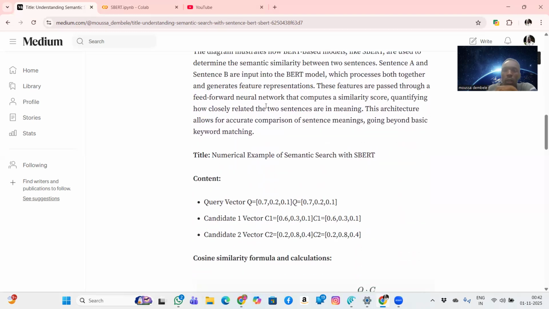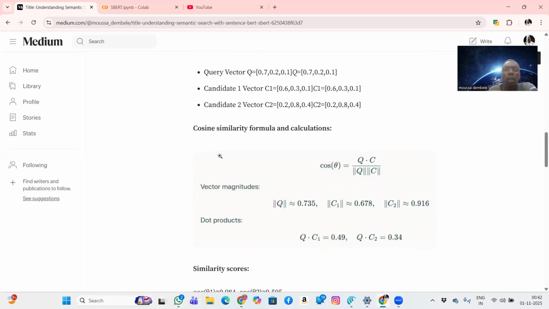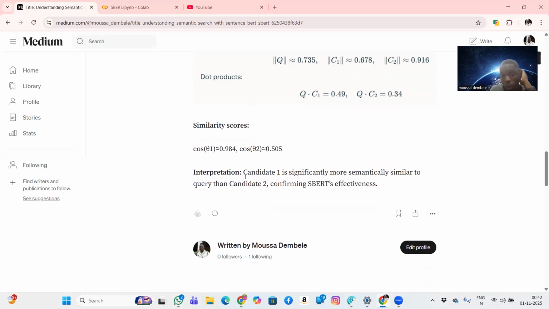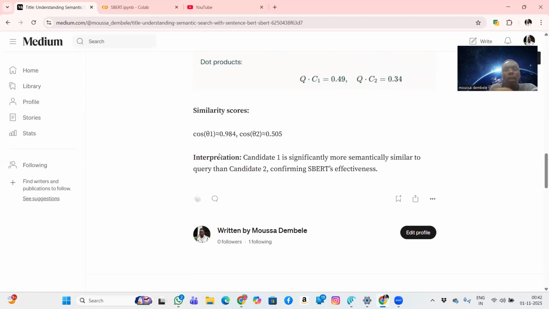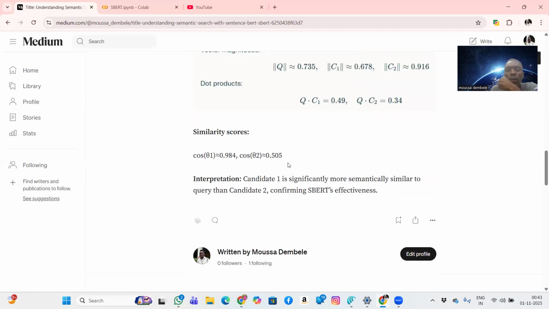These are just the explanations, and here is the numerical example: candidate one, candidate two, and the query vector Q. We take the query and candidates C1 and C2. After computing, you get 0.505 for candidate two, while candidate one is the most relevant, being closer to the query at 0.984.